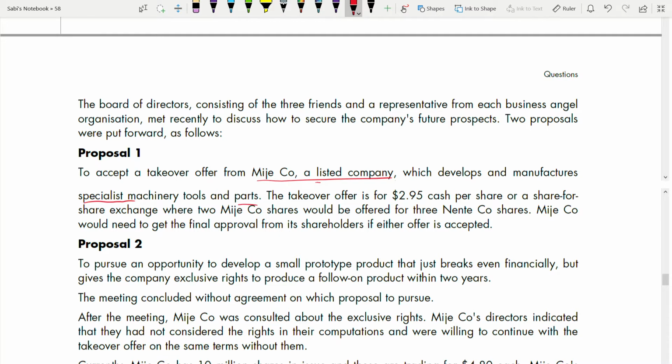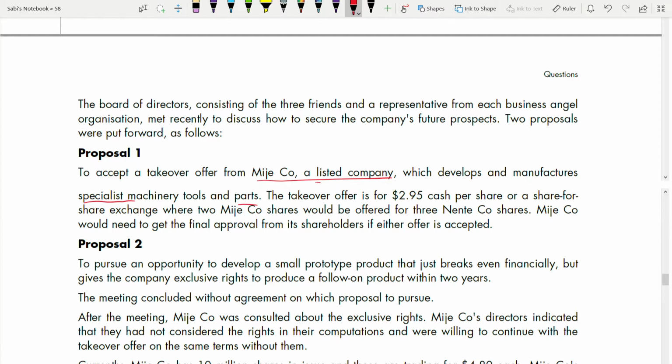The takeover offer is for $2.95 cash per share, or a share for share exchange where 2 Minjo shares would be offered for 3 Nente shares. Minjo would need to get the final approval from its shareholders if either offer is accepted. Now, this is a part which is not done well by most of the students, especially this takeover offer.